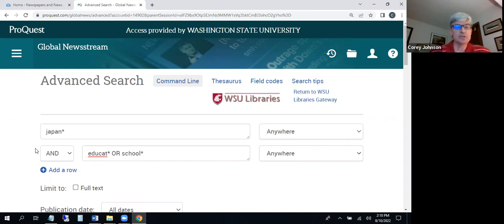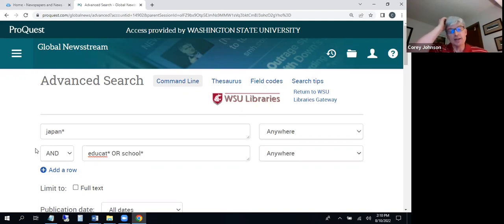Also, you'll note that I put a star or an asterisk at the end of the terms. That allows you to get multiple suffixes or endings off that beginning word, or in the case of educat, which isn't even a word, just a beginning set of letters. So with Japan, I can get different endings like Japan's, possessive, or I can get Japanese. Educat, I could get words like educate, education, educational.